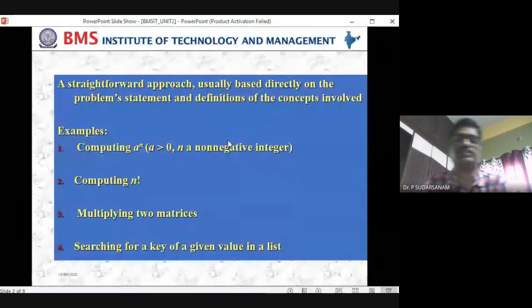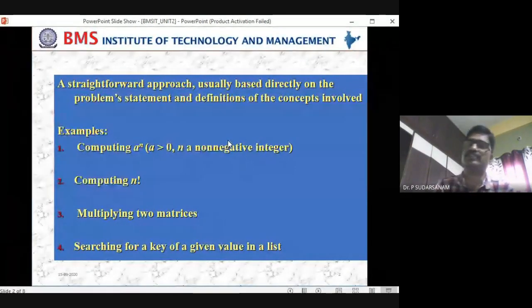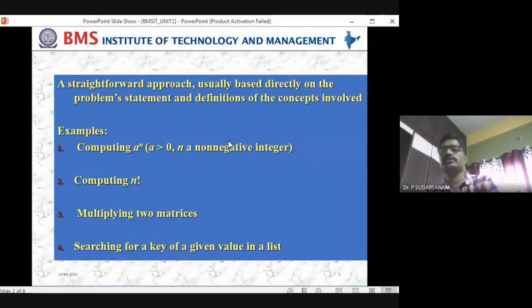A straightforward approach is usually based directly on the problem statement and definitions of the concepts involved. Whatever the problems and concepts they have given, we apply them directly to solve the given problem. There is no need to depend on others or to calculate something else. Directly, based on the given values and concepts, we solve the problem. That is the brute force technique, also called the straightforward approach method.